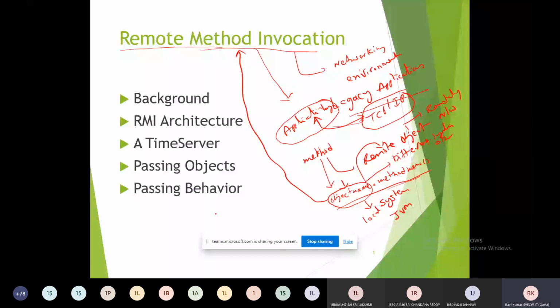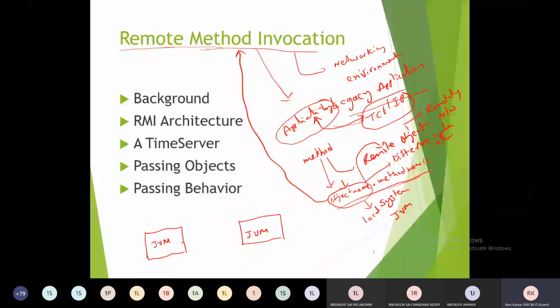So here I can give a simple diagrammatical representation. We have one system running with one JVM and another system running with another JVM, and ensure that these two systems are connected together using a backbone network using TCP/IP or whatever it may be.